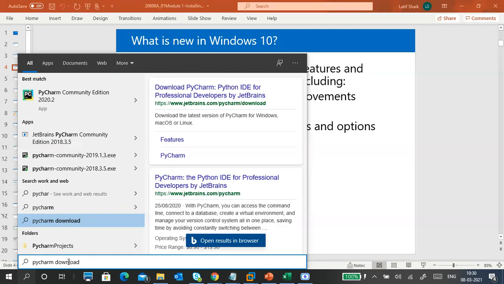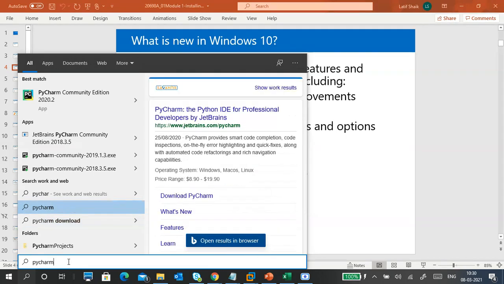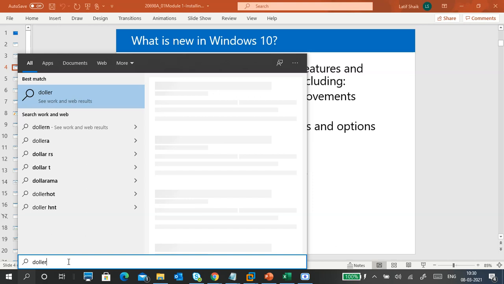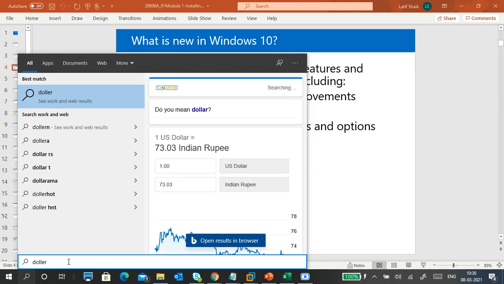So this searching is either a search with Cortana, a normal search, which will show you what it is, if you want to download it, and so on. For a dollar, it is not an application, but I am getting a dollar conversion directly. I put a dollar and I'm getting the $1 to rupee conversion directly. So 73 rupees 03.